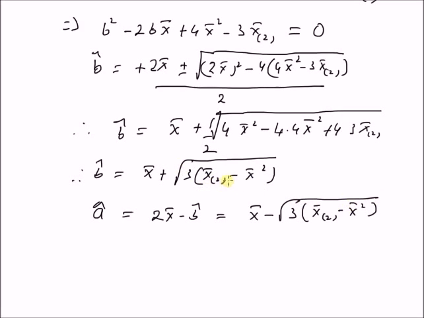You can note that the value within the parentheses is clearly the variance of the sample, that is the difference between the second moment and the square of the mean, which is basically the variance of the sample.